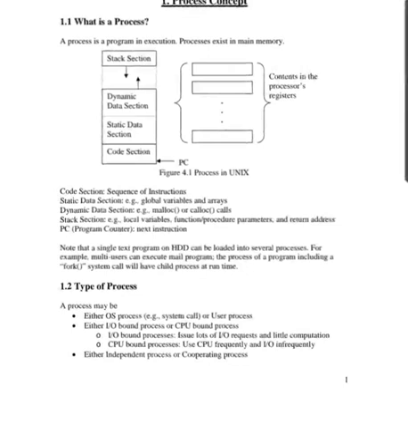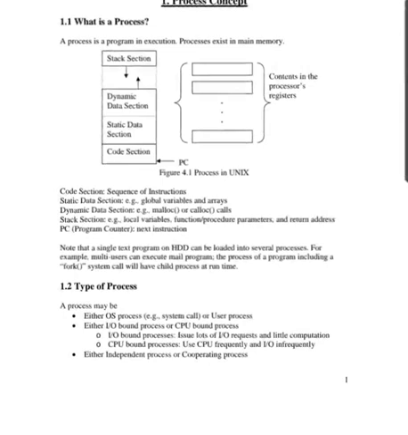Next is the dynamic data section. Then next, the stack data section, for example local variables, functions, procedure parameters and return address. PC is the program counter, which shows the next instruction.